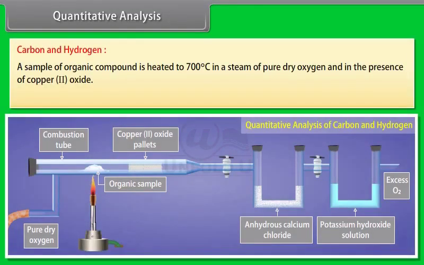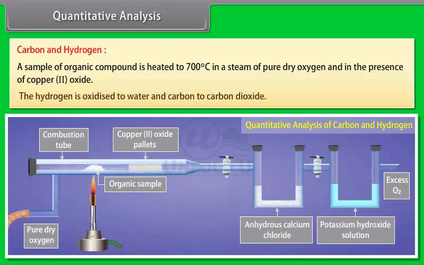Quantitative analysis. Carbon and hydrogen. A sample of the organic compound is heated to 700 degrees Celsius in a stream of pure dry oxygen and in the presence of copper-2 oxide. The hydrogen is oxidized to water and carbon to carbon dioxide.